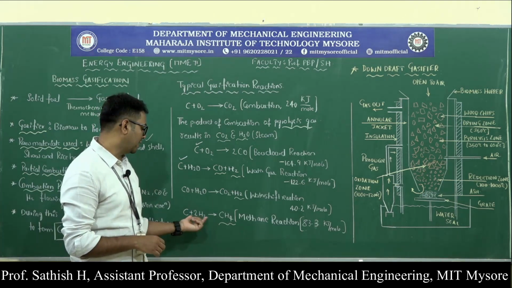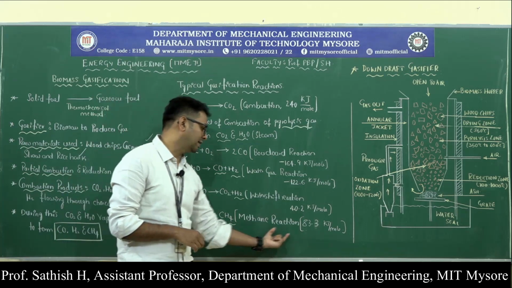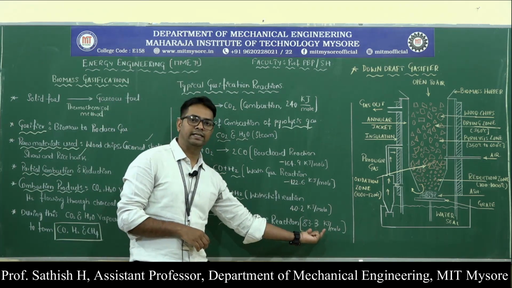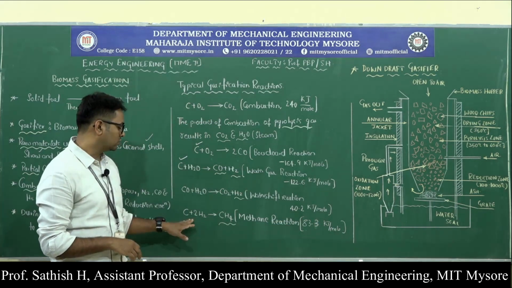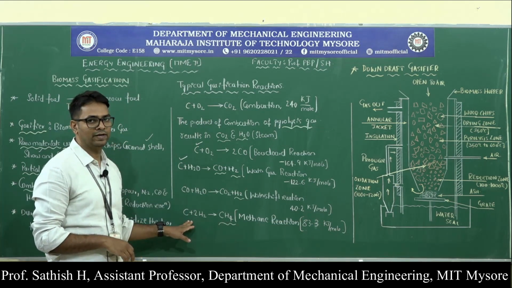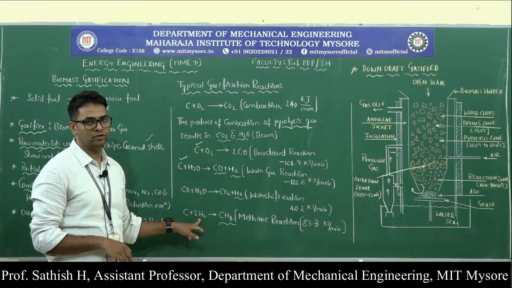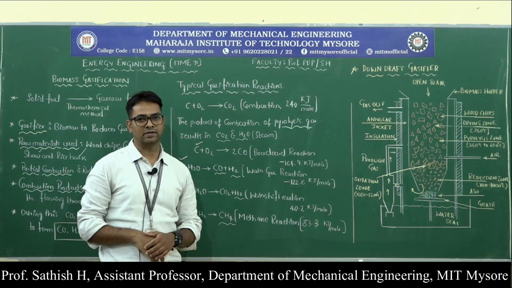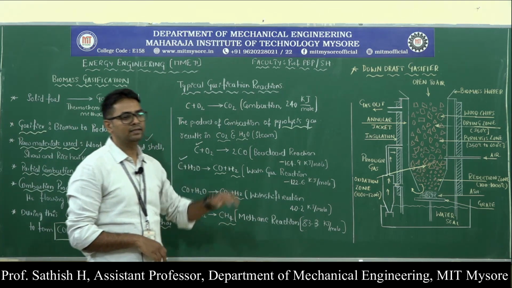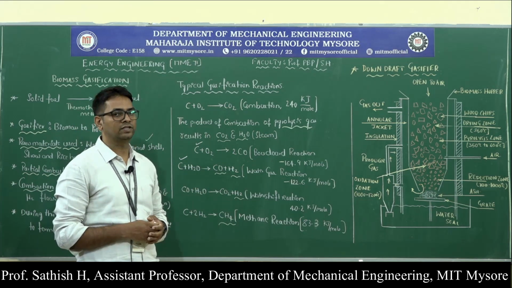And the last reaction, to produce methane, is also called the methane reaction, which produces 83.3 kilojoules per mole. In this case, the carbon reacts with 2 molecules of hydrogen, and that will form methane gas. So these are the typical reactions involved in the gasification process.